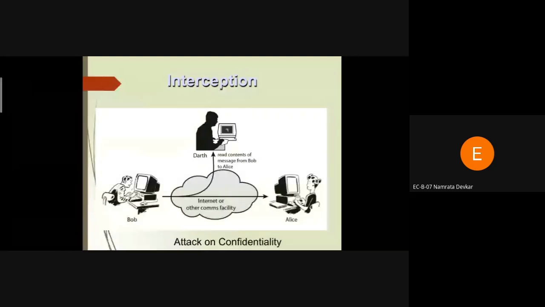Have you understood these four concepts? Yes, sir. When we study the various types of attacks, we have to study these four concepts: passive attack, active attack, interruption, and interception.